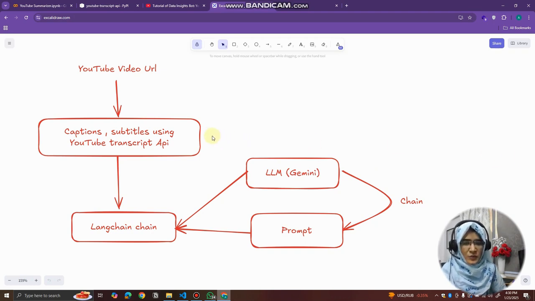So first we need a YouTube video, for which we have the YouTube video URL. I can get the URL very easily, rather than calling the YouTube API and all that stuff. From that URL I am trying to get some captions, subtitles or audio. I can also get audio, but it's very beneficial if I directly get the captions or subtitles from the video. And luckily we have one Python library that implements this.